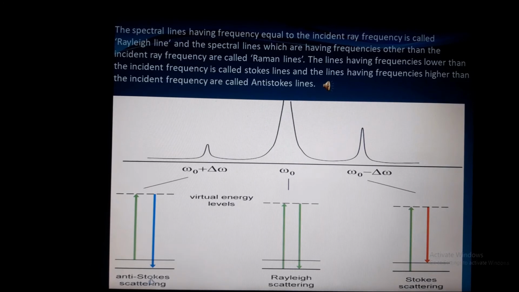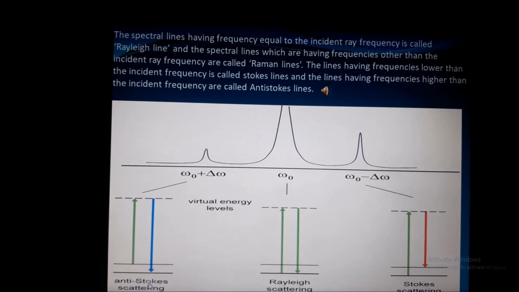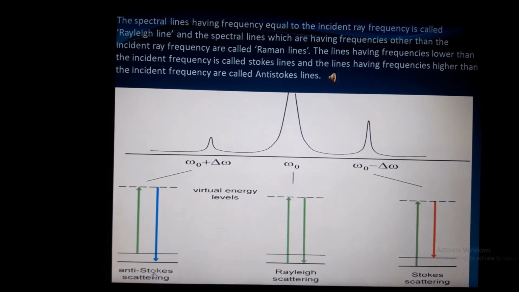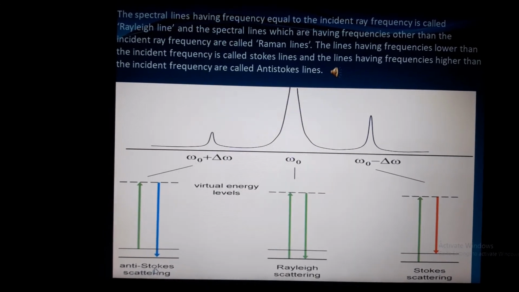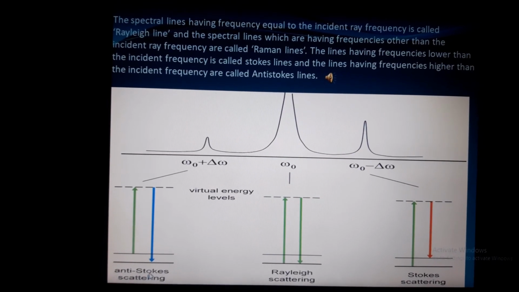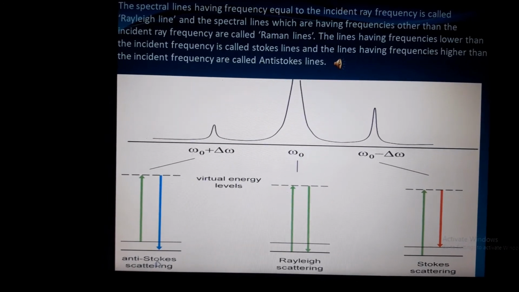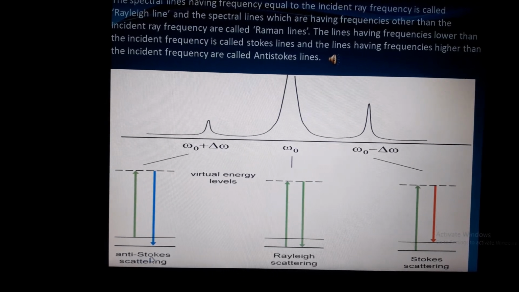The spectral lines having frequency equal to the incident ray frequency are called Rayleigh lines, and the spectral lines which have frequencies other than the incident ray frequency are called Raman lines. The lines having frequencies lower than the incident frequency are called Stokes lines, and the lines having frequencies higher than the incident frequency are called anti-Stokes lines.